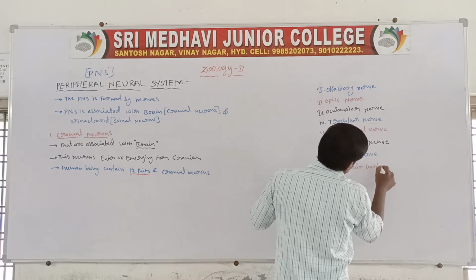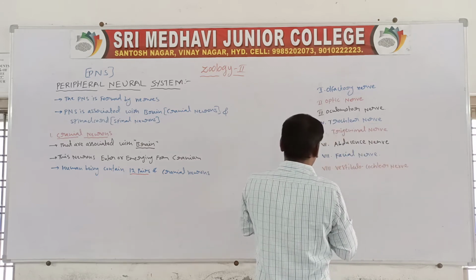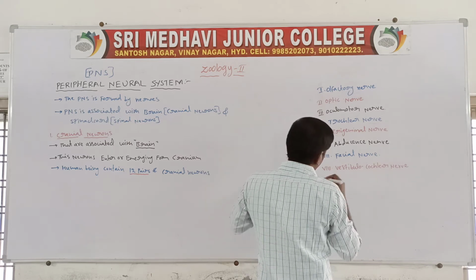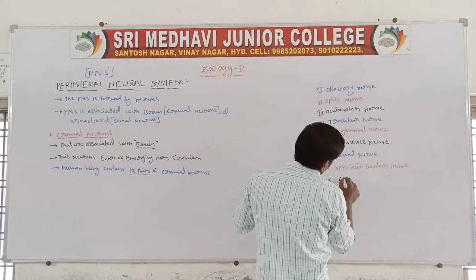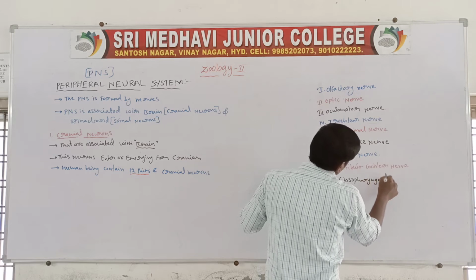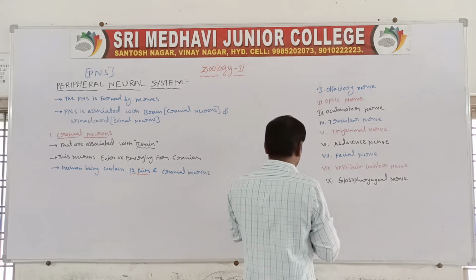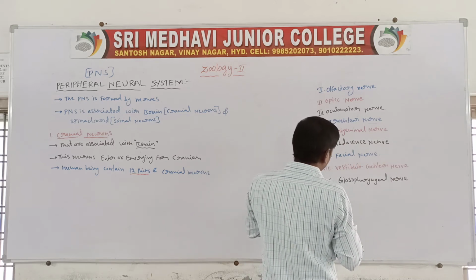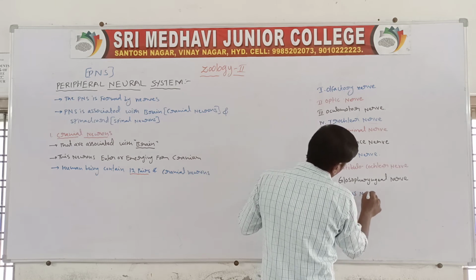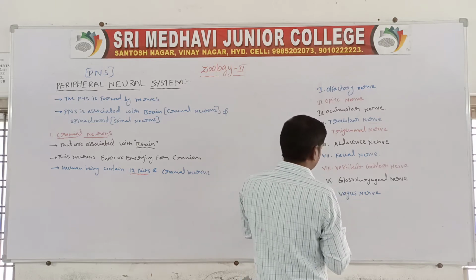Ninth one, glossopharyngeal nerve. Tenth one, vagus nerve.